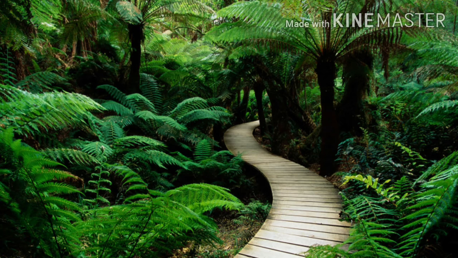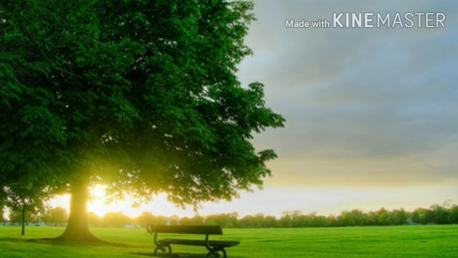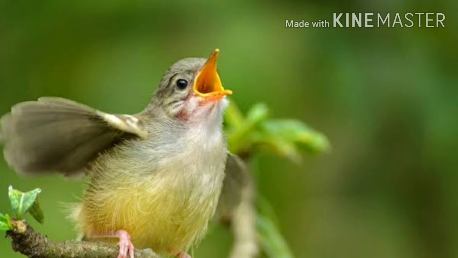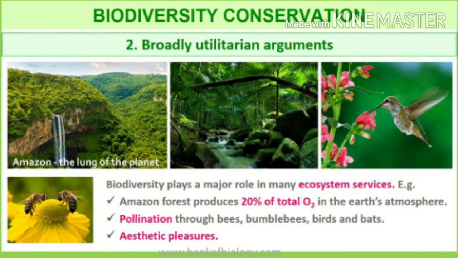We get fresh air, and we can enjoy the beauty of nature and the songs of the birds. All these are exquisite pleasures that nature gives us. So in order to enjoy all these things also, we need to conserve our biodiversity. These are the four important points that come under the broadly utilitarian category of biodiversity conservation.